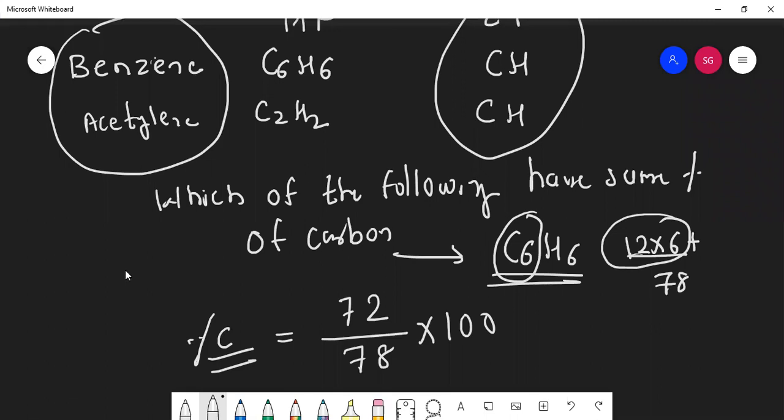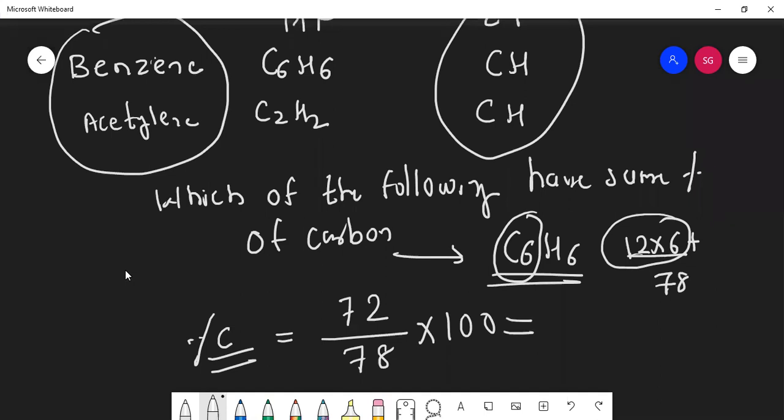But students, this will take a lot of time to find the percentage of each and every element. You have got only 1 minute there. How will you do this much? Always remember, whose empirical formula is the same, their percentage is also the same. Understood?